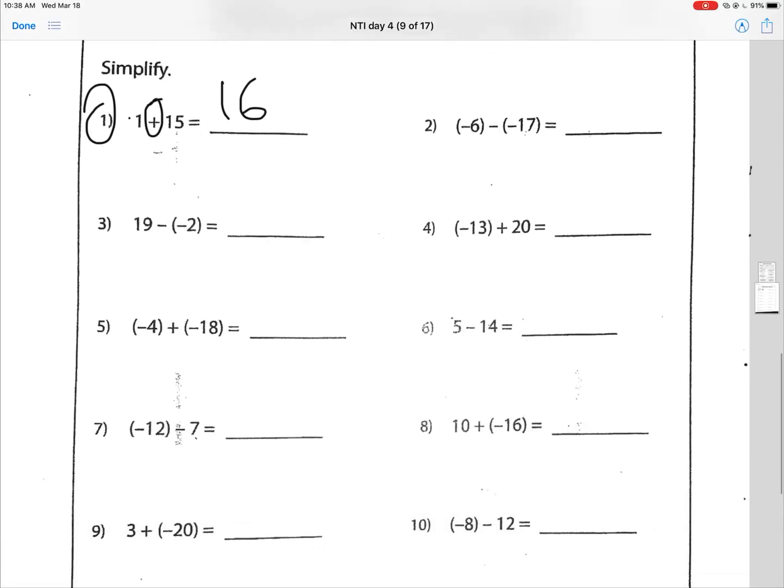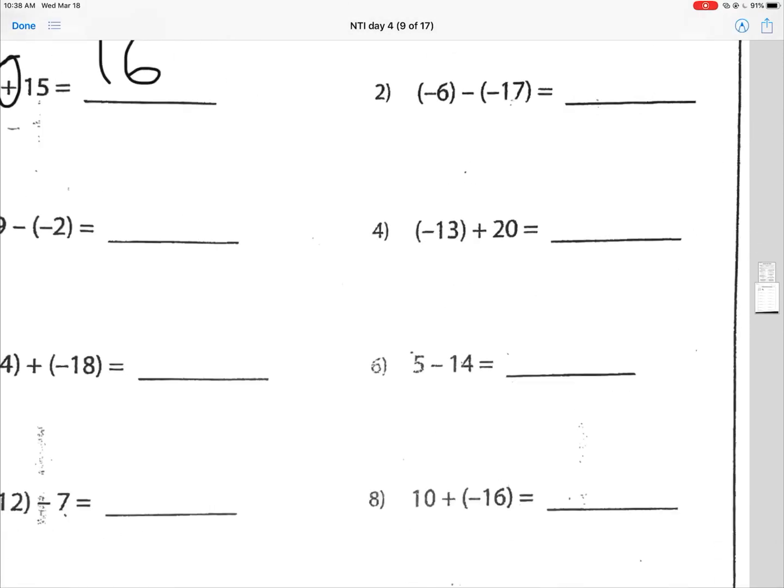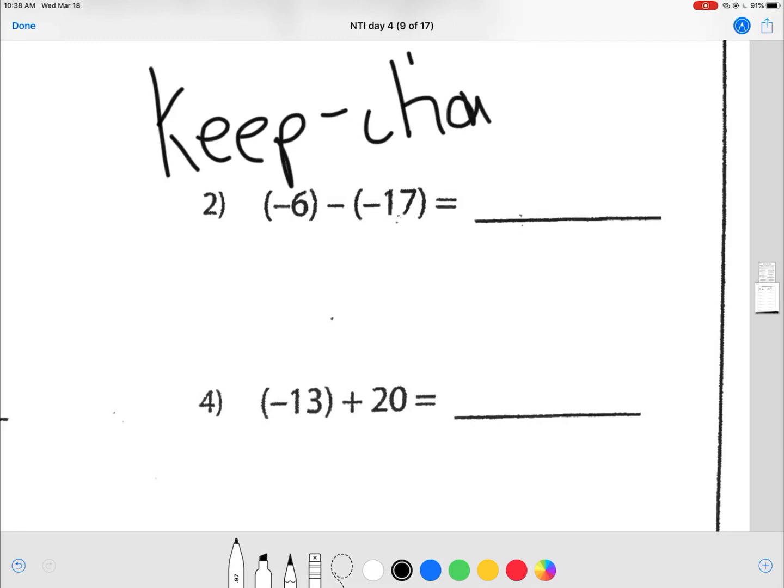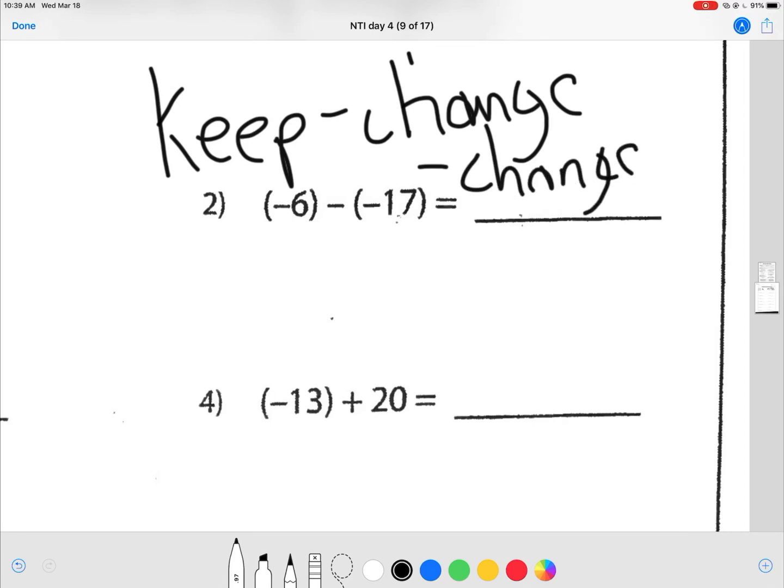Next, we'll go to number 2. -6 minus -17. One way you can do it is if you can think about it in your head, that's great. But what I like to do is change it. So I'm going to keep, change.